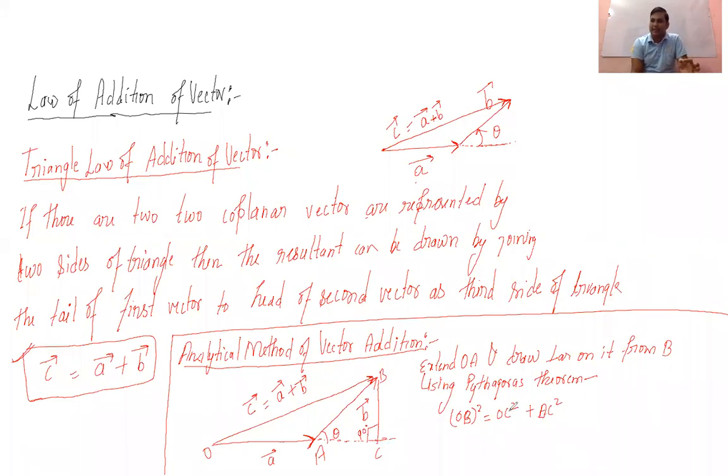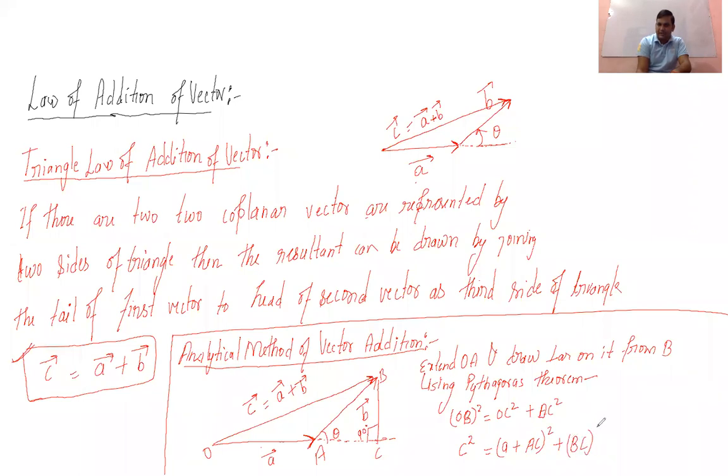Now you can see here, this OB is your C. This OB is your C, so this will be your C square, that is the resultant. We have already written it. C square. And now this OC can be written as A plus AC, square of this. And this BC is your BC only. BC square.